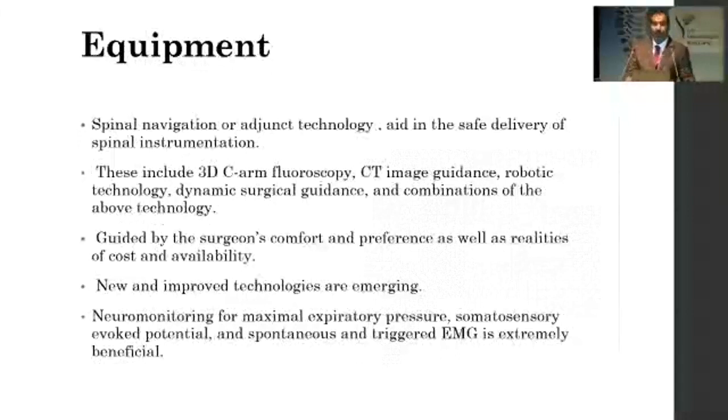So the equipment is also required. These procedures are usually equipment extensive, especially these days where you need good spinal navigation or adjunct technology aid. They help in the safe delivery of hardware into the patient. And other ancillary equipment that you might need is a good 3D C-arm, fluoroscopy, CT imaging guidance, robotic technology, dynamic surgical guidance. Combination of these above technologies are available in different combinations. These needs are guided by the surgeon's comfort and preference, as well as the realities of cost and availability.